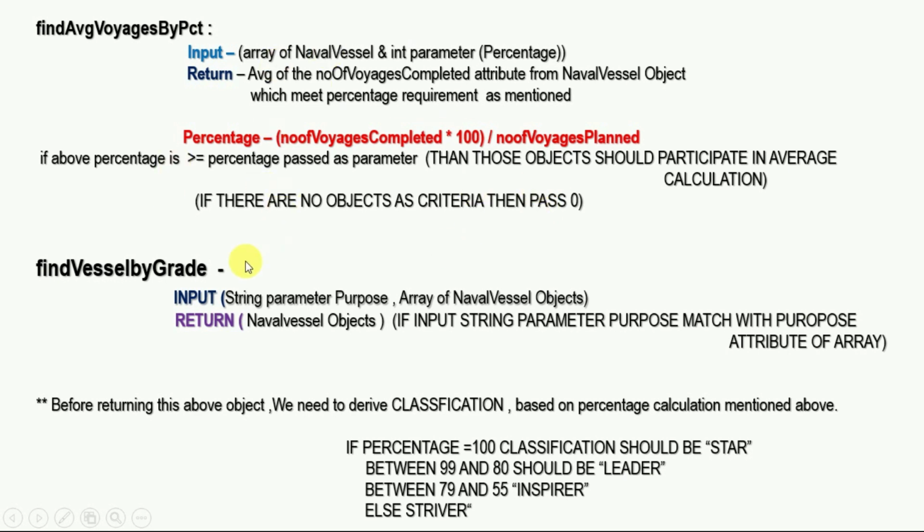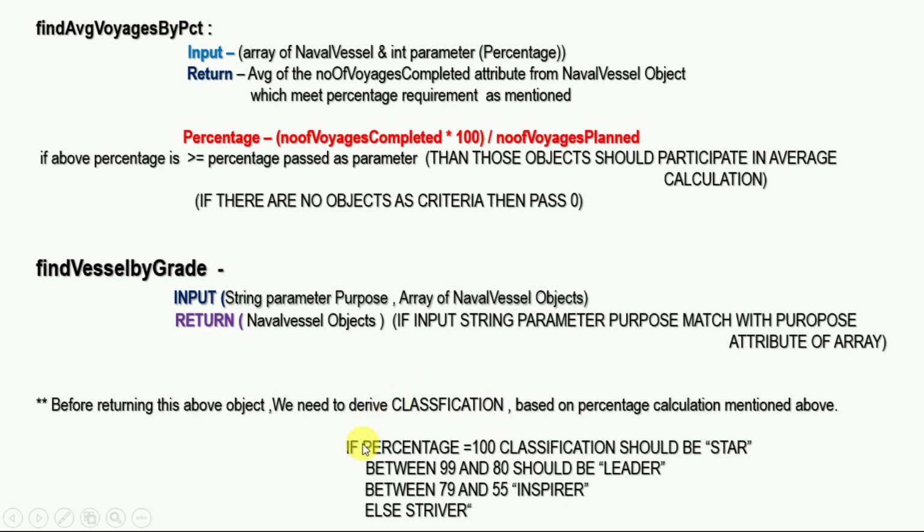In the next method, find vessel by grade, the input is a string parameter purpose, and next is an array of NavalVessel objects. What we need to return is the NavalVessel object if the input string parameter purpose matches the purpose attribute of the array. But before returning this object, we need to derive the classification based on the percentage calculation mentioned above.